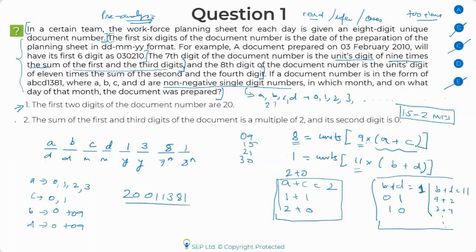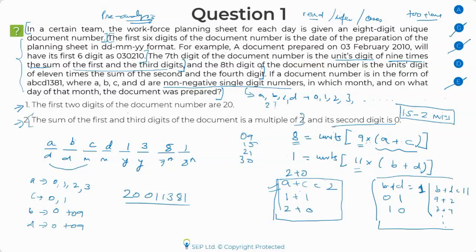Now, coming to the second statement, the sum of the first and the third digit is a multiple of 2. Sum of A plus C is a multiple of 2. Now, this is something which you already know. We did our analysis, so we already know. Those of you who haven't done the pre-analysis would end up wasting time here, but we won't. You would simply say, okay, this we already know. Let's see what else we know.